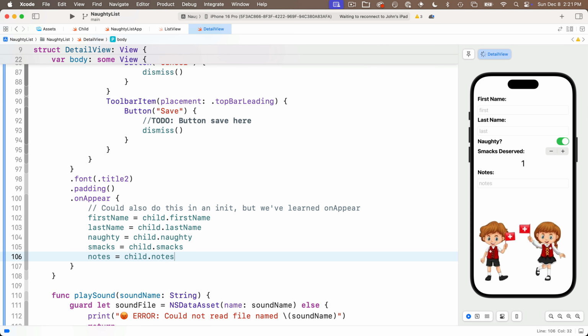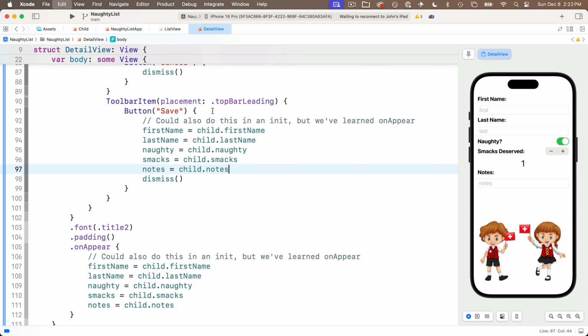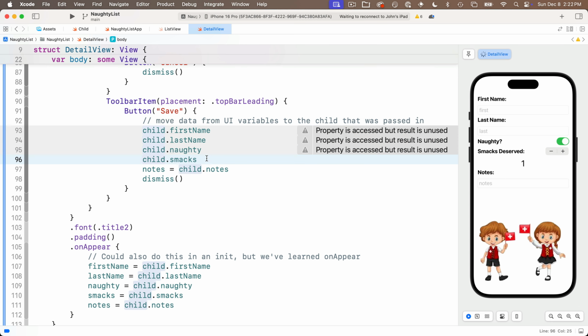And the reason we put stuff in these holding variables here on the view is that SwiftData will save automatically for us if we go back. So we're not actually updating that SwiftData variable, but I'm going to copy all these because if I do click on the save button, well, I'm going to paste this over our comment here. We're going to move all the UI variables into the child that was passed in. So we're just going to flip everything we did below. So child.firstName is going to equal firstName, child.lastName equals lastName. Same for naughty, smacks, and notes.